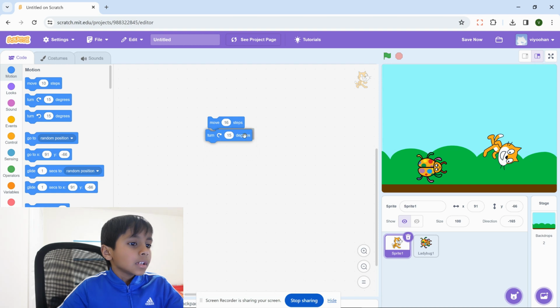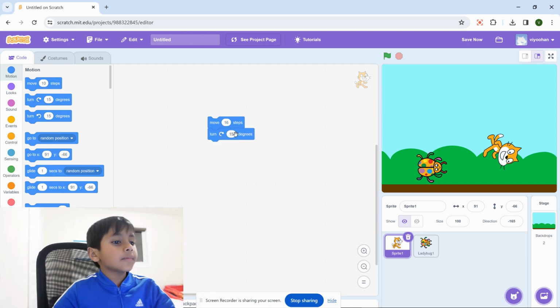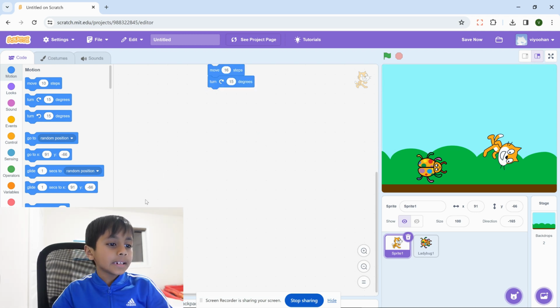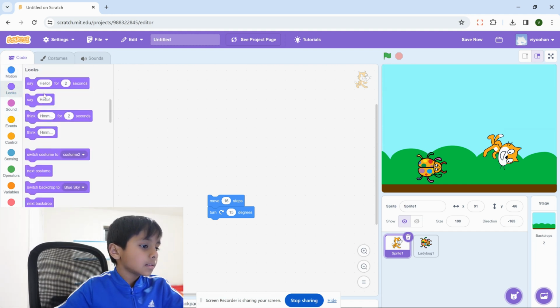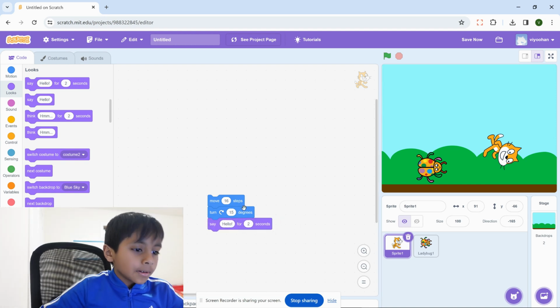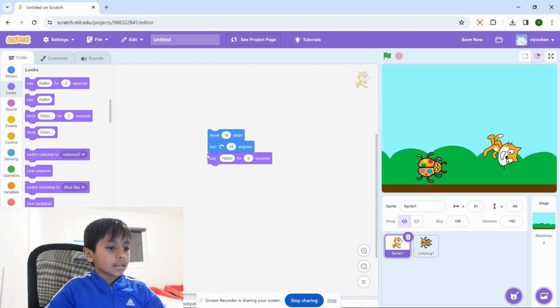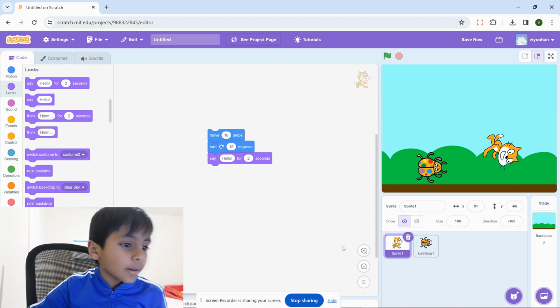And if you also want, you can also put turn 15 degrees, and then you can go to looks and find say hello, and so you see this hello block.